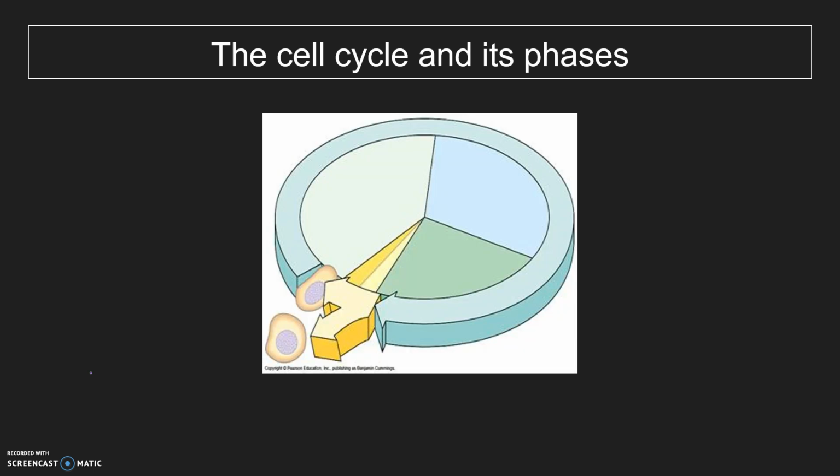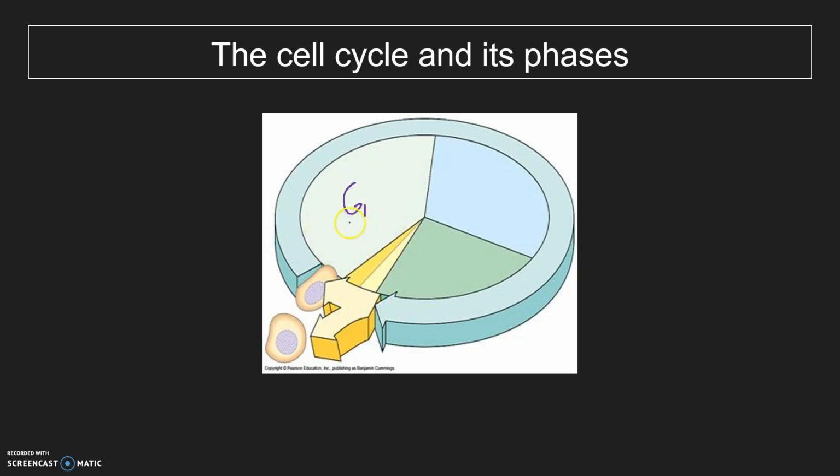The cell cycle is the life of a cell from the time it's first formed to its division into two daughter cells. The cell cycle accomplishes cell duplication, which can be used either to help an organism reproduce, grow and develop, or renew tissue. In the cell cycle, there are different phases, and we're going to focus on 4 of them, starting out with G1, which is the growth 1 phase.